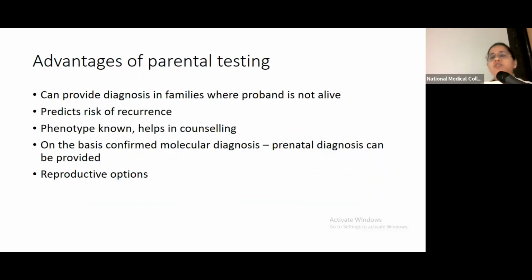So the advantage of prenatal testing is obvious. This provides a diagnosis in the family where the proband is not alive. This molecular diagnosis helps in predicting the risk of recurrence. It helps in counseling, and on the basis of this molecular diagnosis we can offer prenatal diagnosis, and it also opens up many reproductive options for the couple.